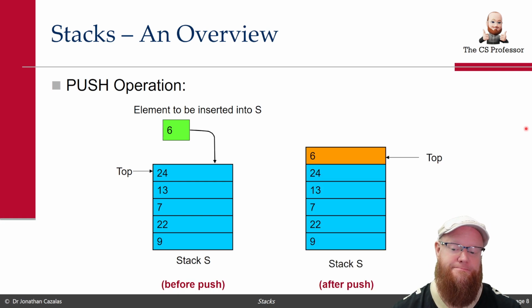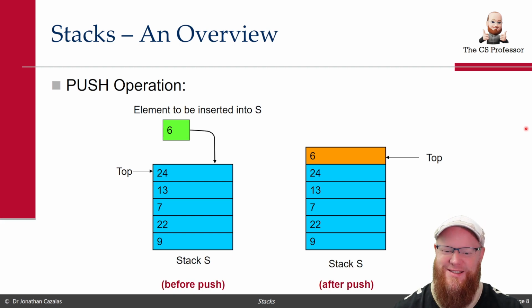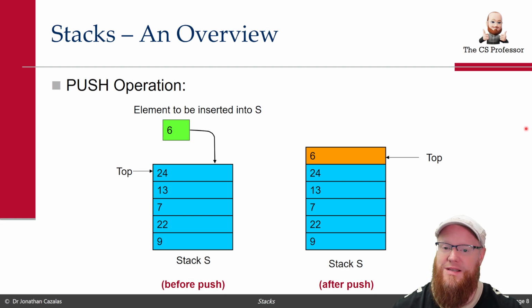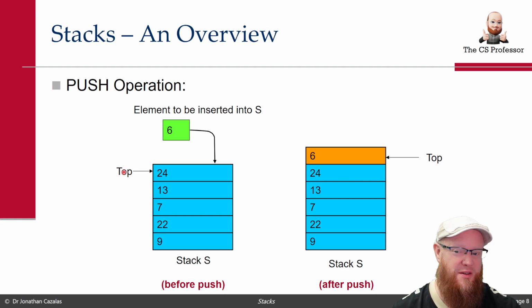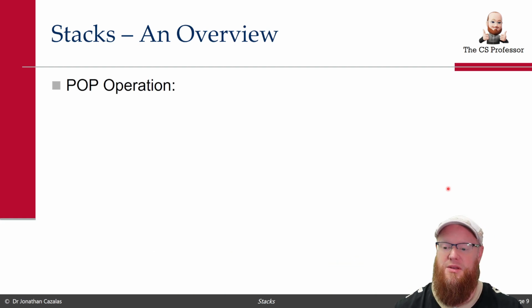That's the result. Not much to say there. I hope everyone is okay with that. If we're not, I don't know how else to explain that. We are adding 6 to the top of the stack. Done. And now notice that top, which you're going to see really is going to be a variable, instead of pointing to 24, now top is pointing to the value or the location where the 6 is found, representing that is where the new top is at.